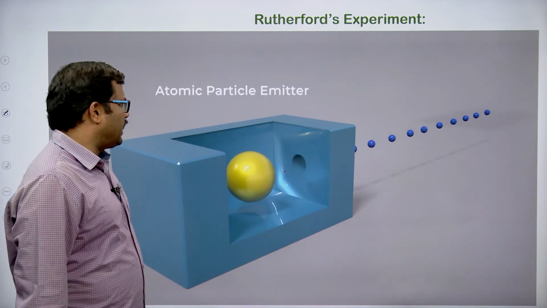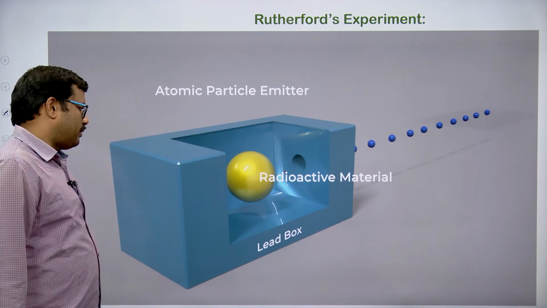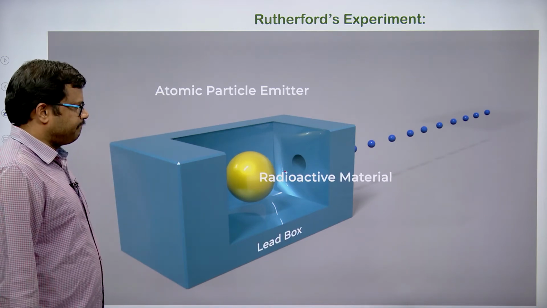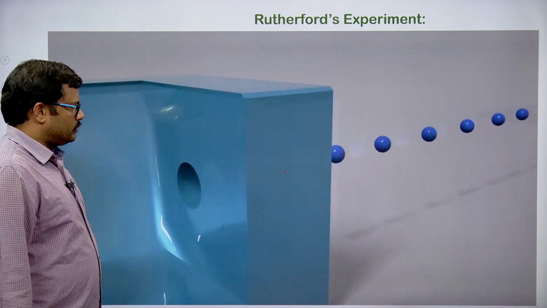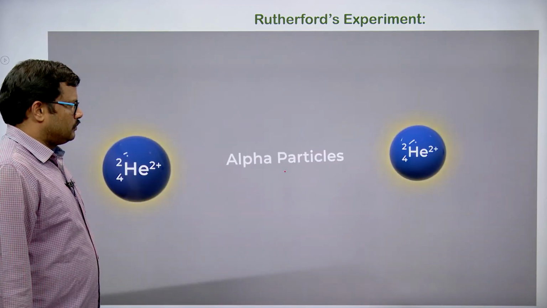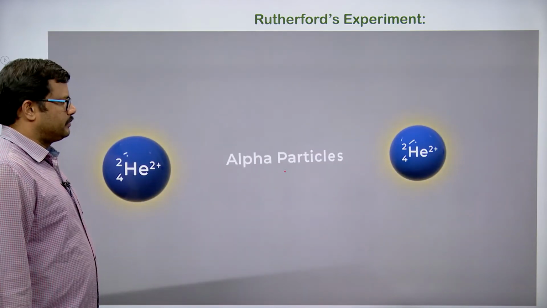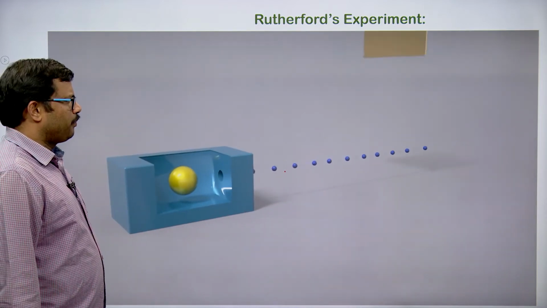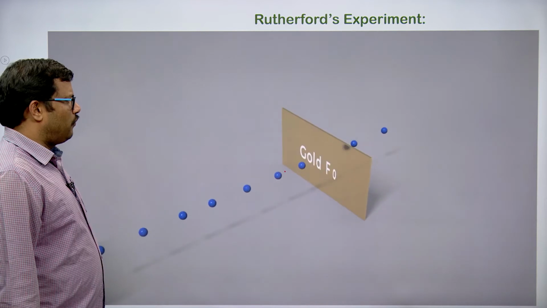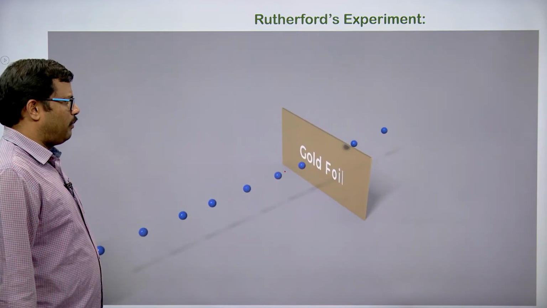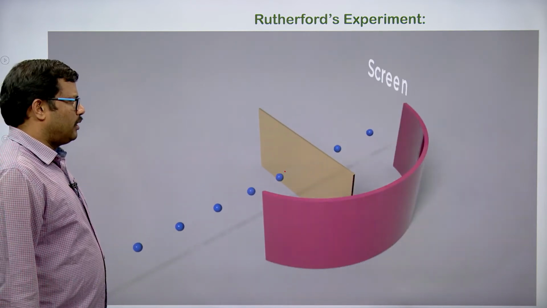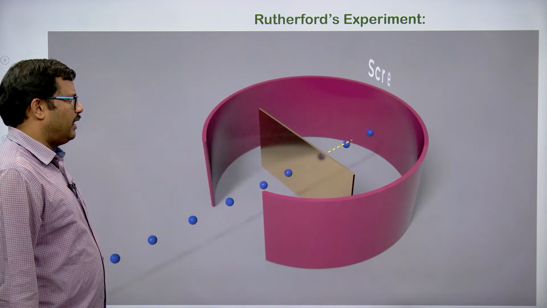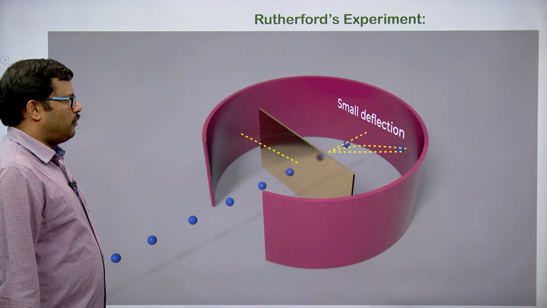You can see again the flow of alpha particles going there. This is the gold foil, a very thin gold foil kept in their path, and a screen is kept surrounding the gold foil, coated with fluorescent material.